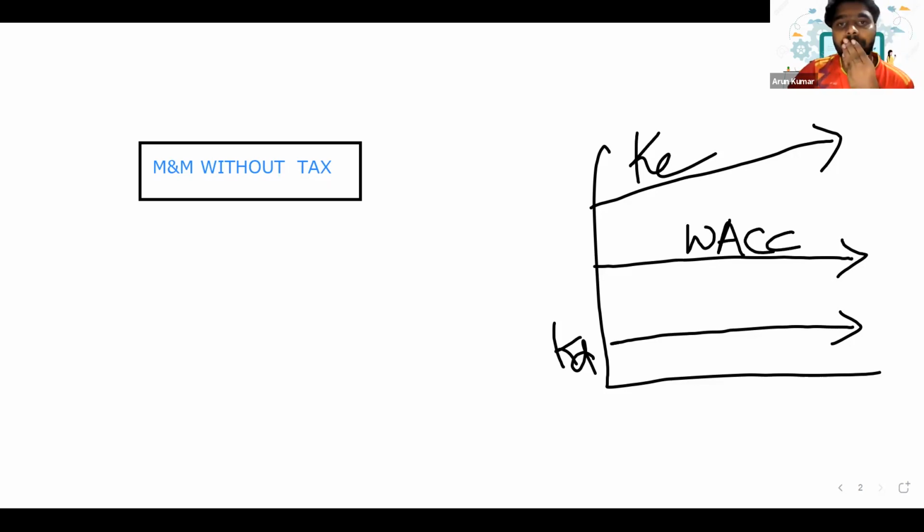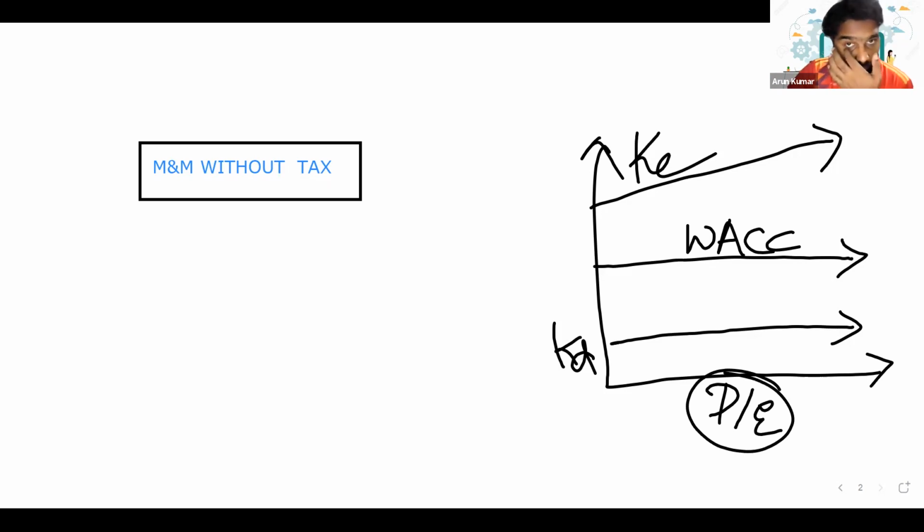Is it clear? So this remains the debt to equity ratio. Is it clear? So this is what has been proposed by M&M without tax.